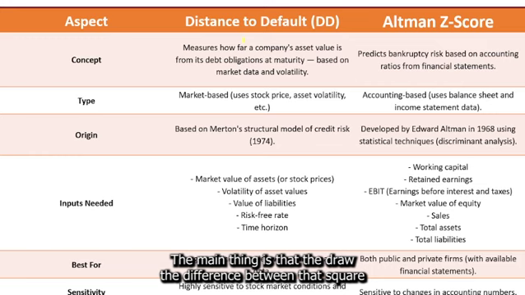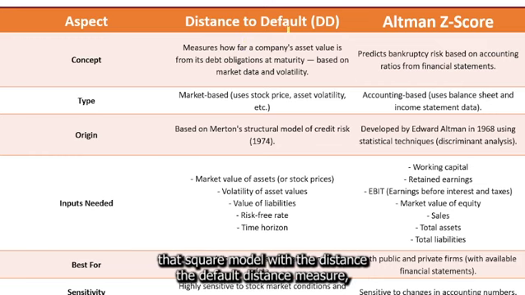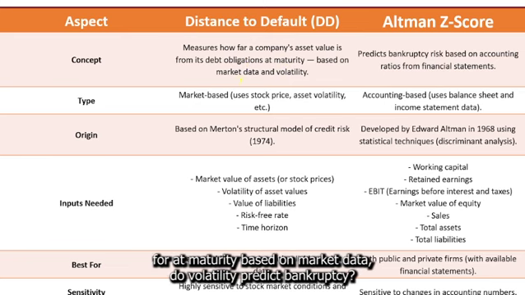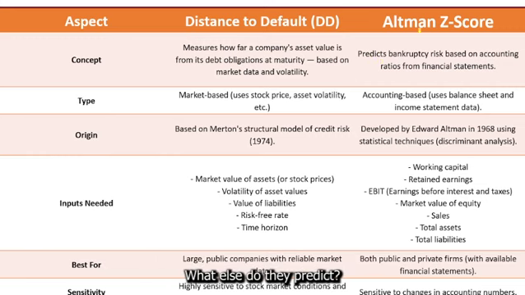The main thing is the difference between the Z-score model and distance to default. Distance to default measures how far a company's asset value is from its debt obligation at maturity, based on market data and volatility, to predict bankruptcy. The Z-score predicts bankruptcy risk based on accounting ratios from financial statements. The distance to default is market based, using stock price, asset volatility, etc.